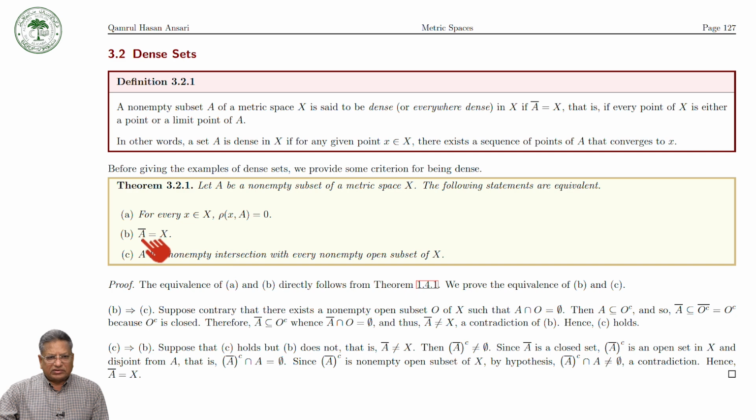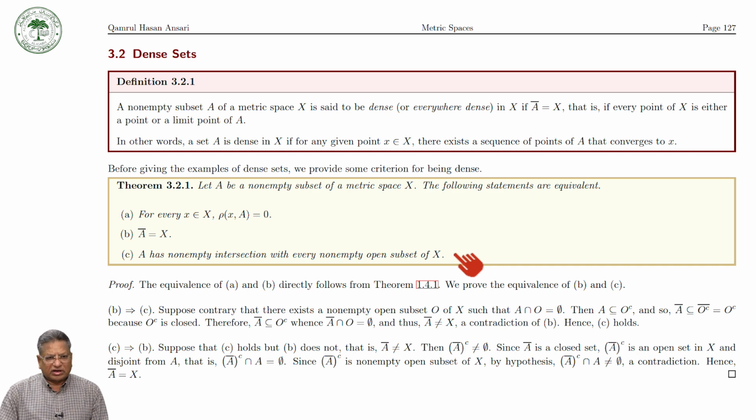A set A is dense if and only if the distance from any point x to A is equal to 0, and it is equivalent to say that A has non-empty intersection with every non-empty open subset of X. In other words, if O is an open set in X, then A intersection O is non-empty.